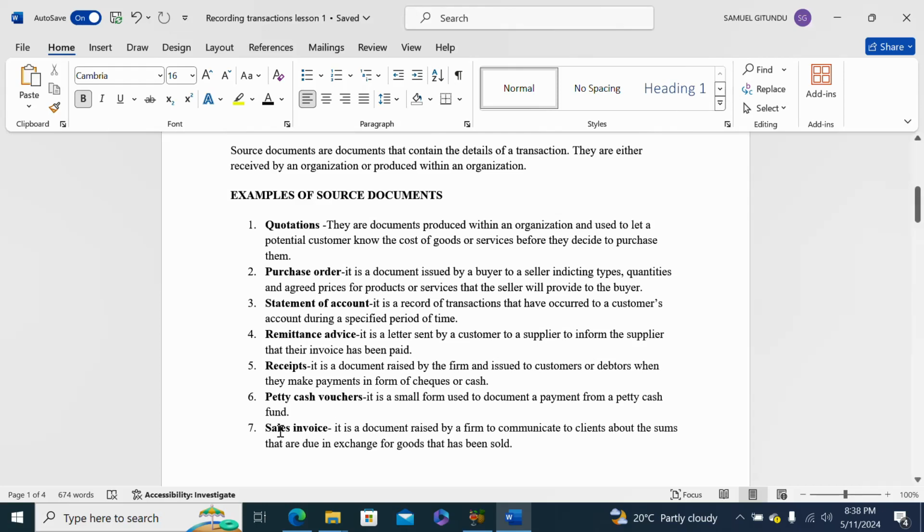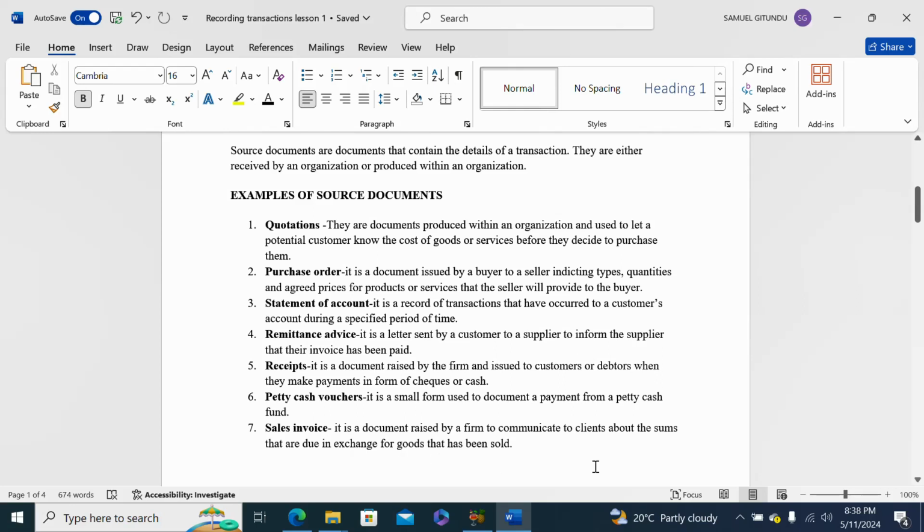Then we go to the next source document, which is sales invoice. It is a document released by a firm to communicate to clients about the sum that is due in exchange for goods that have been sold.